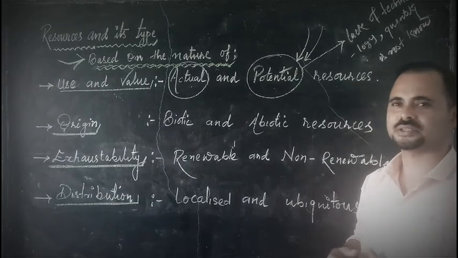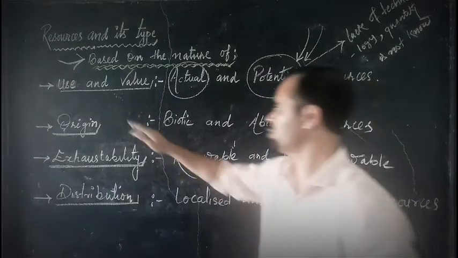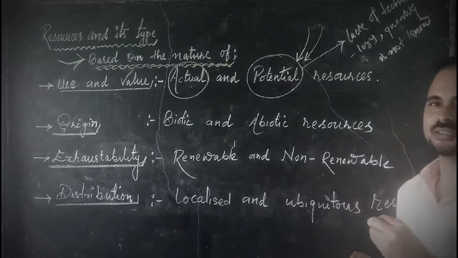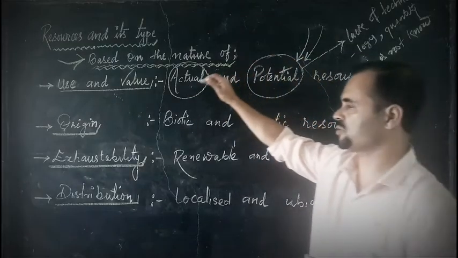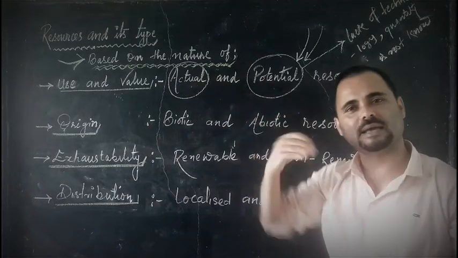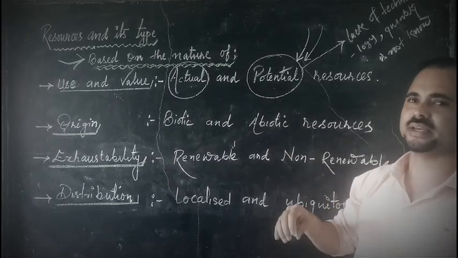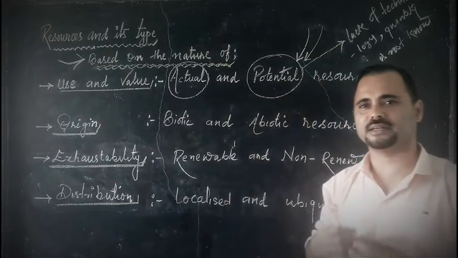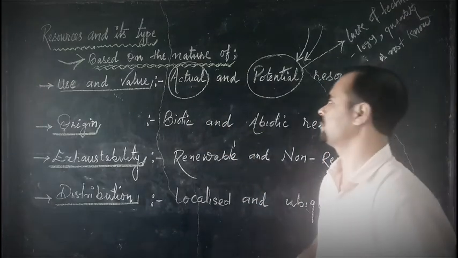So this is the classification of resources based on use and values. Based on this, resources are classified into actual and potential. Actual resources are those which are developed and which we are utilizing to satisfy our needs. These are called actual resources. For example, we can take iron and steel, or petrol.